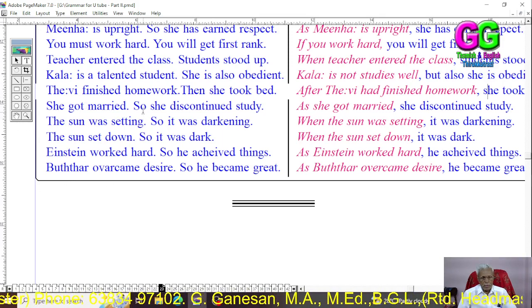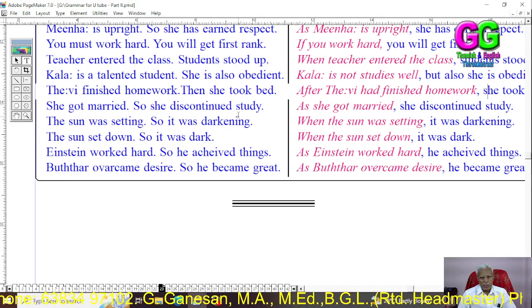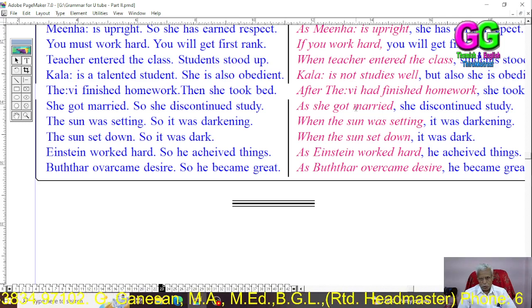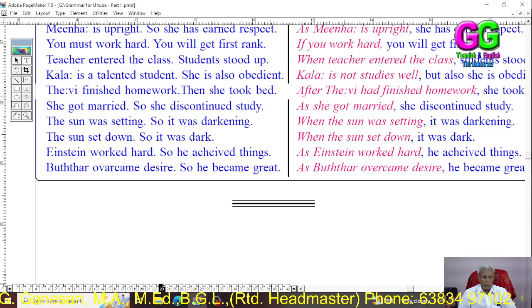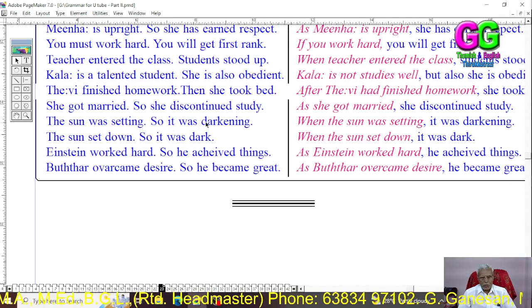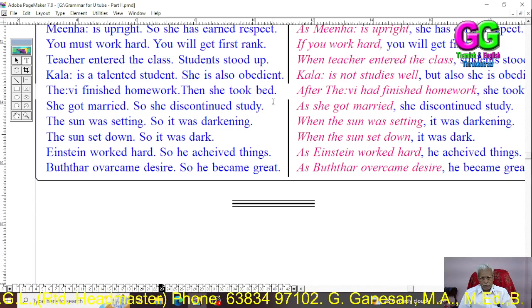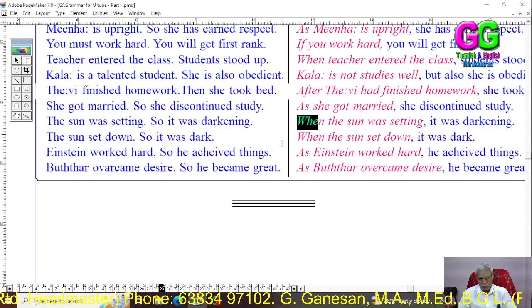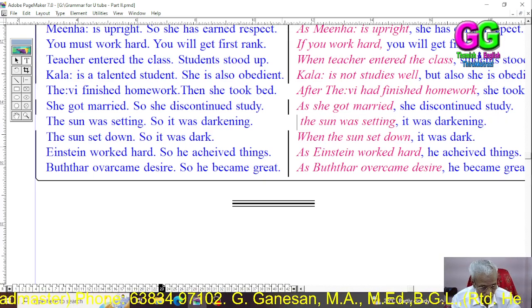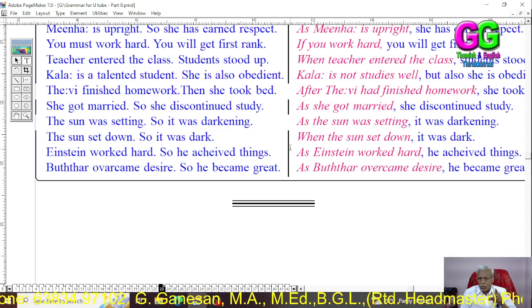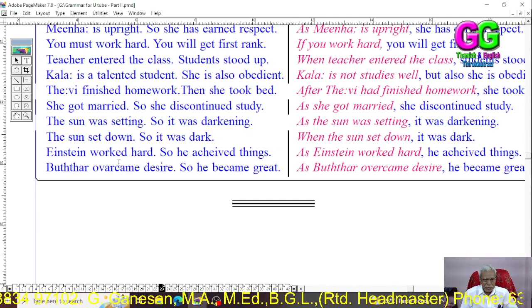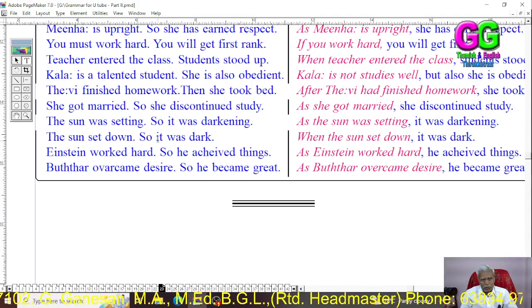She got married, so she discontinued study. As she got married, she discontinued study. The sun was setting, so it was darkening. As the sun was setting, it was darkening. The sun set down, so it was dark.